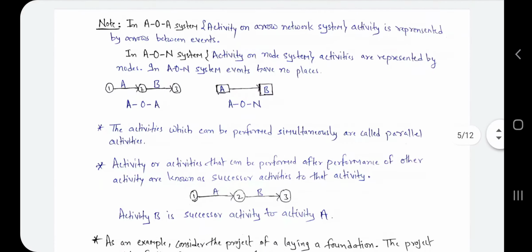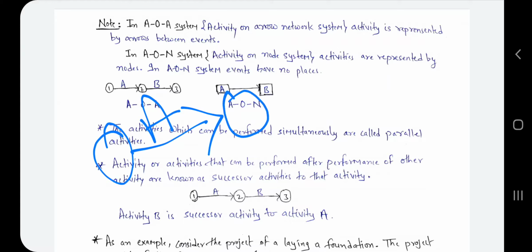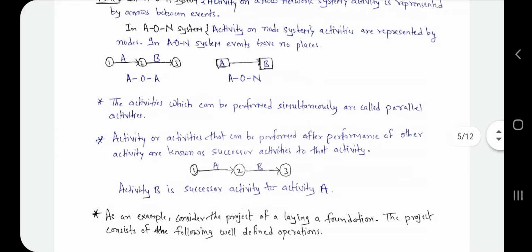Activities that can be performed after the performance of another activity are known as successor activities. Means if this is an event and this is activity A, and the event is completed, then here is activity B. So activity B is the successor activity of A, or we say that activity A is the predecessor of activity B.